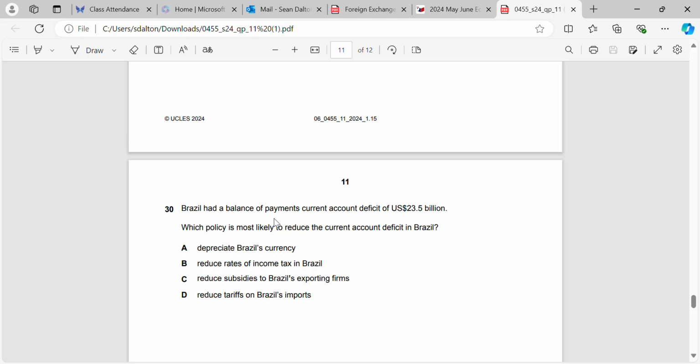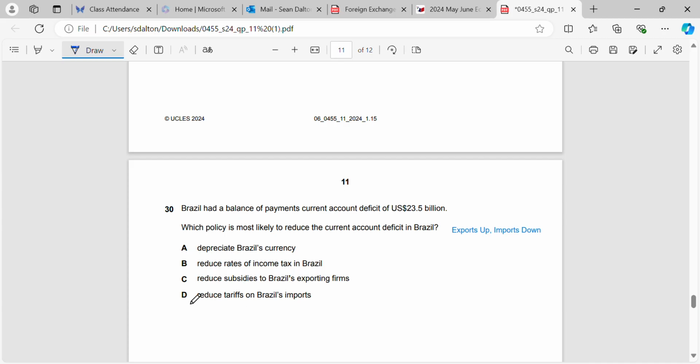Question 30, Brazil had a balance of payments current account deficit of US dollars 23.5 billion. What policy is most likely to reduce the current account deficit? Okay, so we see in this case, what do we need to do? We're going to need to increase our exports or decrease imports. Okay, so let's go through some of the ones here.